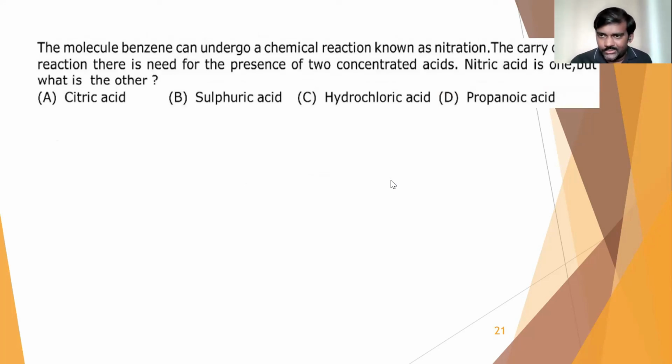The options given are citric acid, sulfuric acid, hydrochloric acid and propanoic acid. We all know that for nitration we take a nitration mixture, which is a combination of concentrated sulfuric acid and nitric acid. So concentrated sulfuric acid is the other acid we require for nitration on benzene. Again a very simple question. Option B is the right answer.